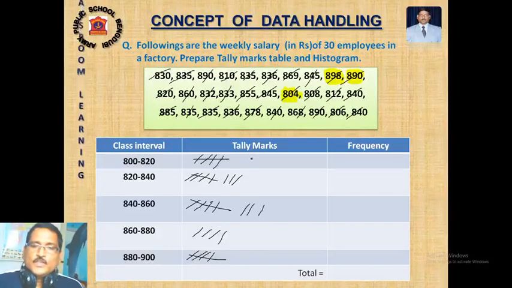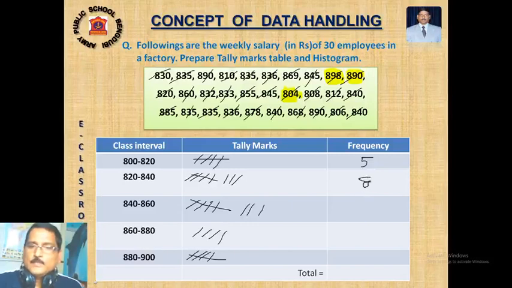So 800 to 820, how many employees are there? 5, right? 820 to 840, how many employees are there? 8. 840 to 860, how many employees are there? 8. 860 to 880, how many employees are there? 4.